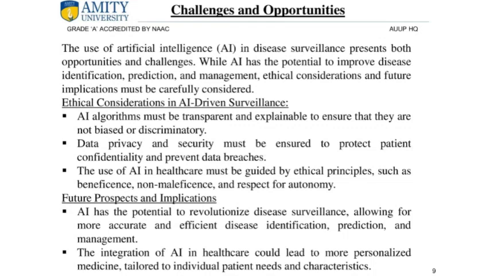Future prospects and implications. AI has the potential to revolutionize disease surveillance, allowing for more accurate and efficient disease identification, prediction, and management. The integration of AI in healthcare could lead to more personalized medicine tailored to individual patient needs and characteristics.